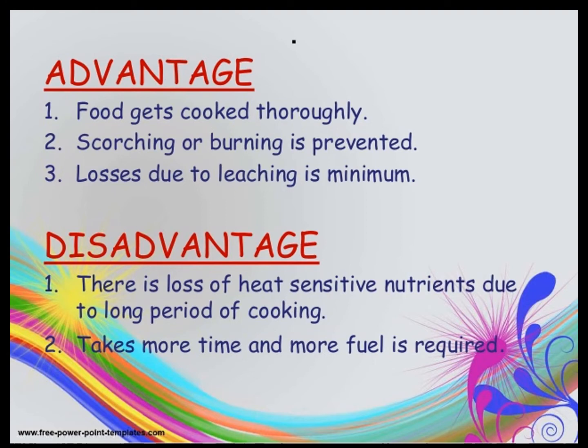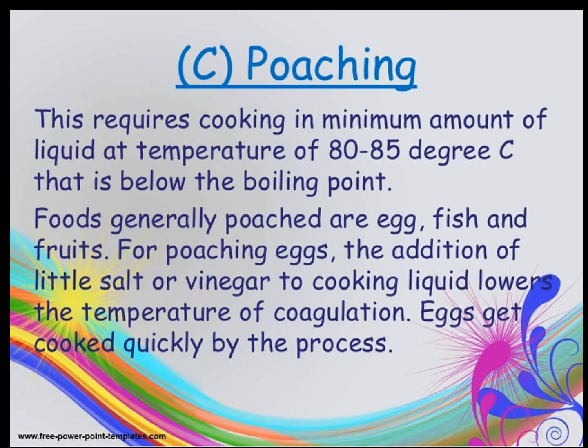This method also has some disadvantages, like a loss of heat sensitive nutrients due to the long period of cooking, and it takes more time and more fuel is required for cooking. And the temperature is 80 to 85 degrees Celsius, that is below the boiling point.